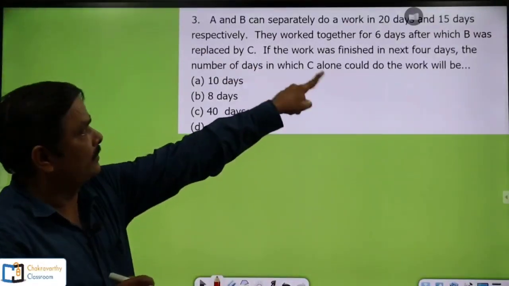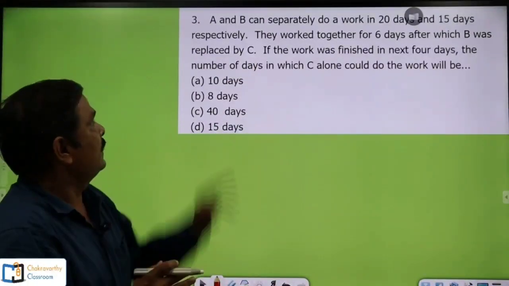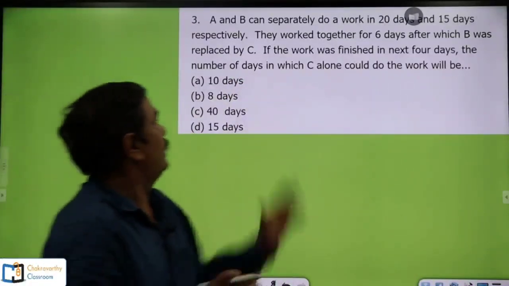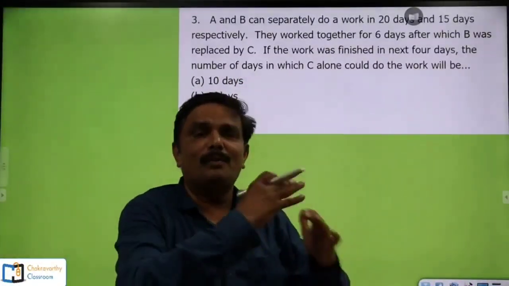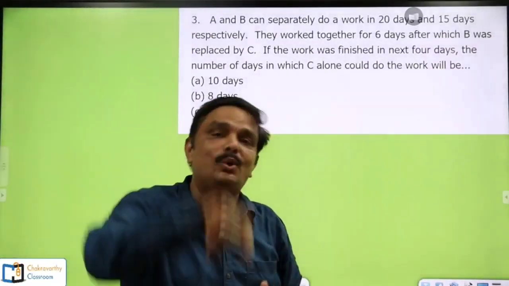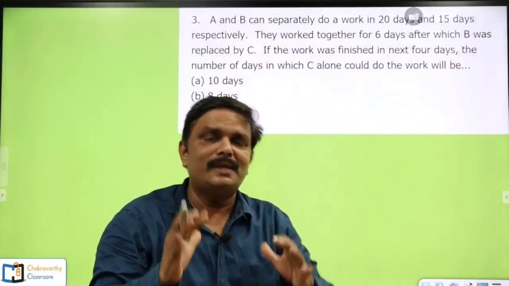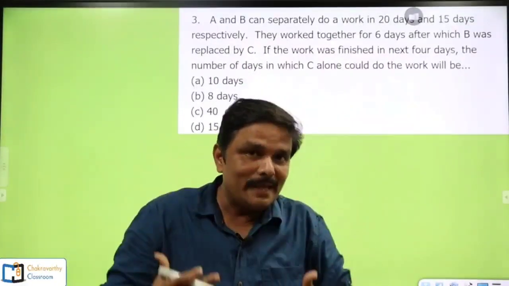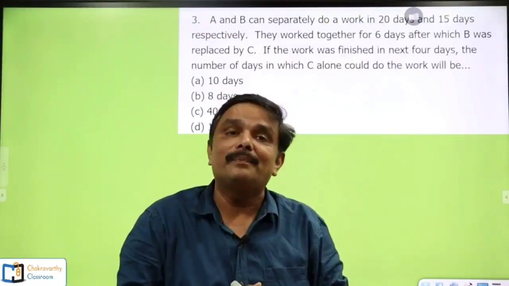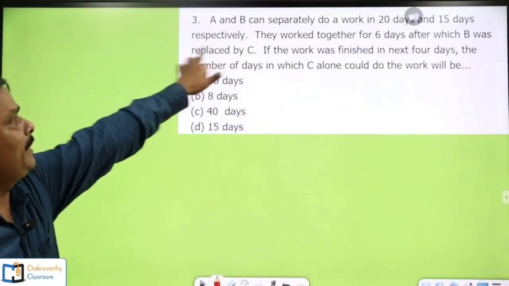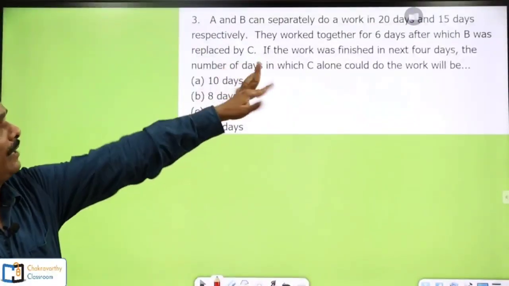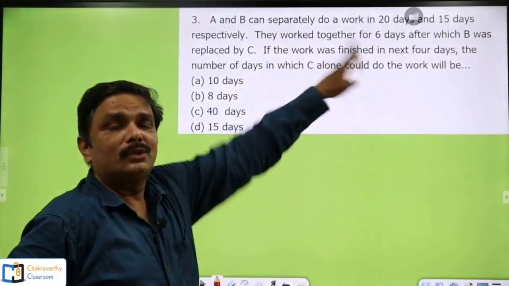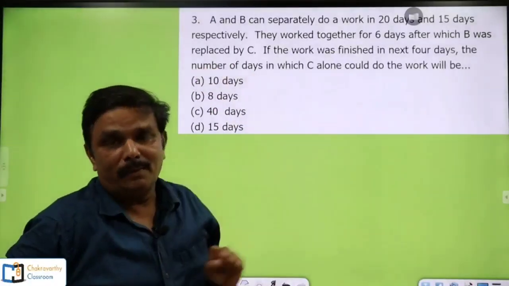If the work was finished in the next 4 days, what is the number of days in which C alone could do the work? That is what they are asking. First try to understand the question clearly, students. While reading the question only, you should understand it properly. They have given A and B's capacity as 20 and 15 days respectively. They work together for 6 days, so you need to take the 6-day work of A and B together.